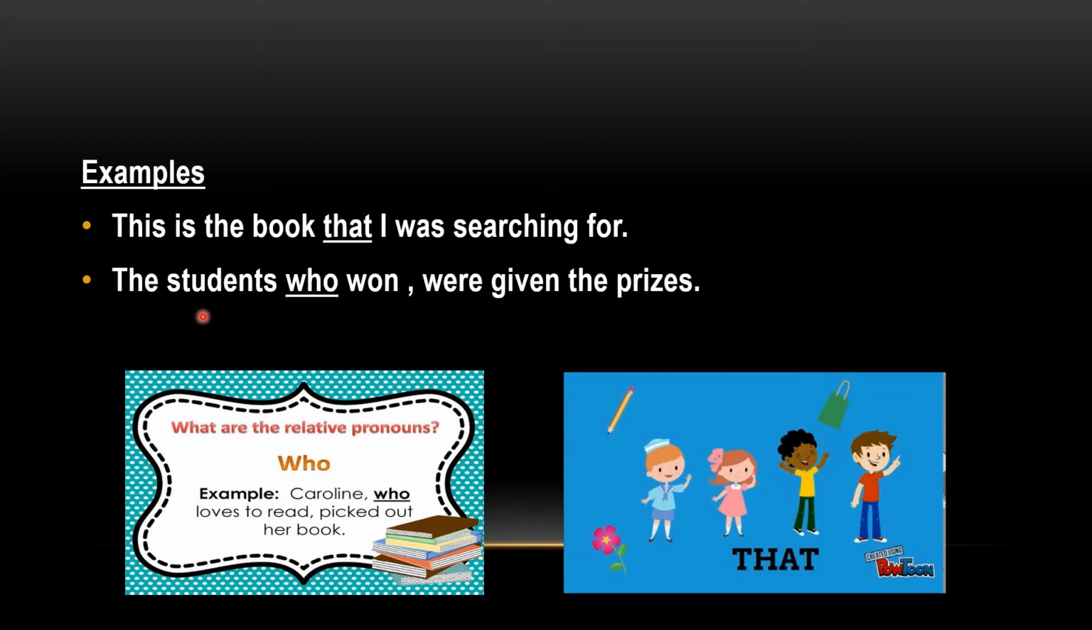The next example is: The students who won were given the prizes. The students is a clause and who is a relative pronoun which joins these two parts of a sentence. One part is were given the prizes, and the other part is the students. These two parts are joined by this relative pronoun, which is who.